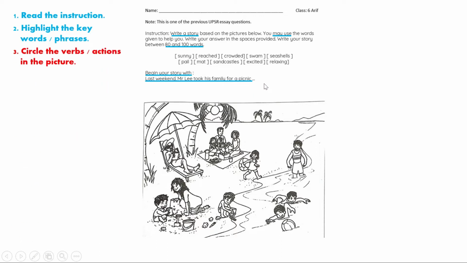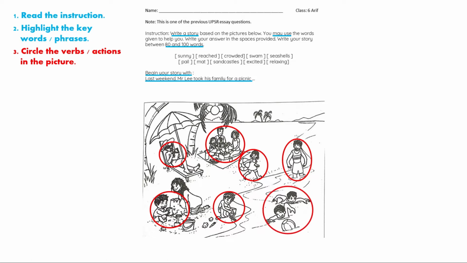Okay, next, circle the verbs or actions in the picture. So, let's circle this girl is doing something, that family also. Okay, circle whatever you see that are actions or verbs in the picture. And then write the verbs or actions for each circle. So for example, this girl, you can say relax, or this girl is resting, or this girl is reading, or lady, sorry. This family is unpacking the food.